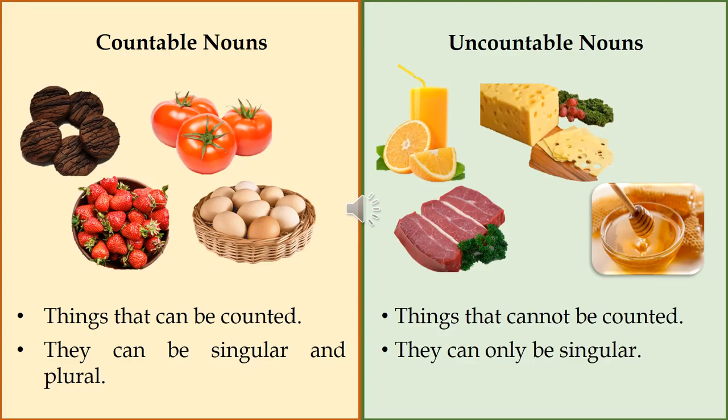When we talk about food, we talk about which food can be counted and which food cannot be counted. So if the food can be counted, it's called countable nouns. And when the food cannot be counted, we call it uncountable nouns. So countable nouns is the things, of course, that can be counted. Counted in bahasa is dihitung.